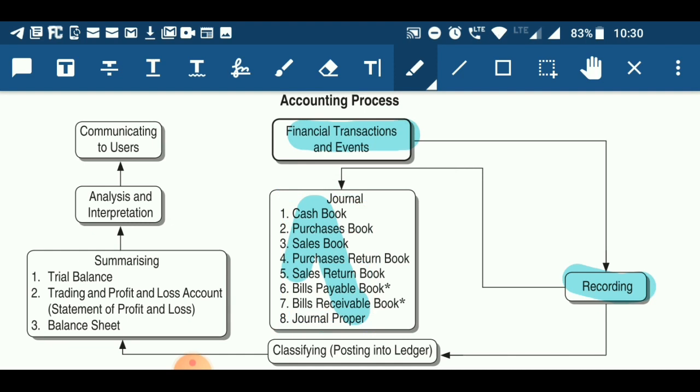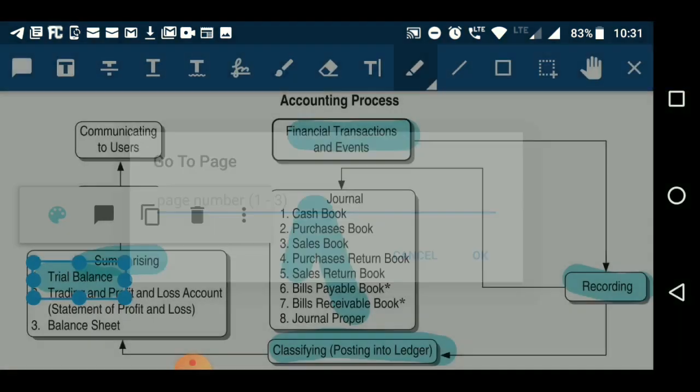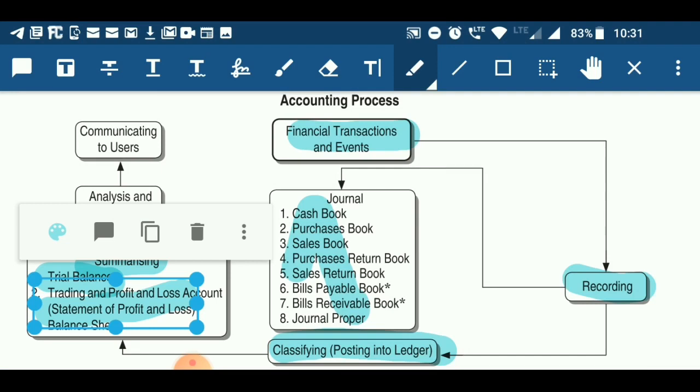Once recording is completed, we will start doing classification, and that classification is done by posting them in the ledger. And once classification is done, we will start presenting that information in a summarized form, and that summary is created with the help of trial balance, trading profit and loss account, and balance sheet.